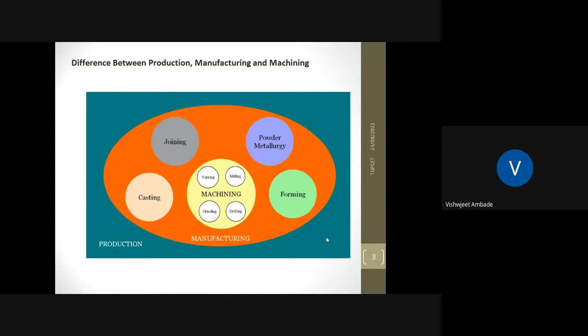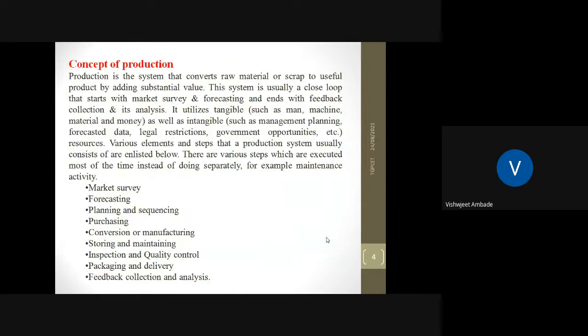And what is manufacturing? Manufacturing involves only four processes, that is casting, joining, powder metallurgy, and forming. And what is machining? Machining again involves four processes, that is turning, milling, drilling, and grinding. So let us discuss one by one. What is production?